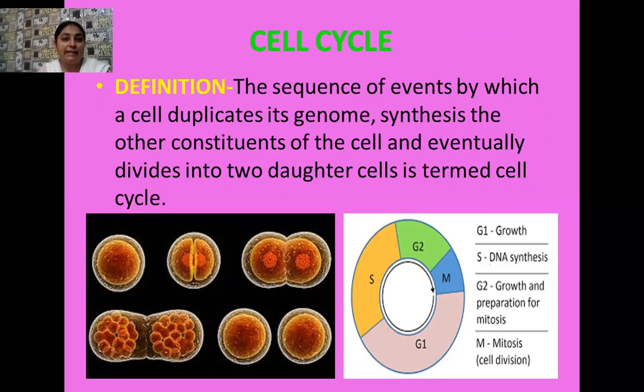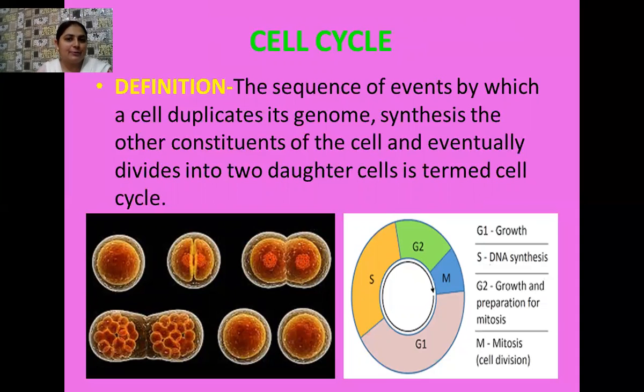So three things mainly happen here. One is duplication of the genome, meaning replication of the DNA. Daughter replicas of DNA are formed and later they are distributed to the daughter cells. And then synthesis of the other constituents. This means the cell organelles present in the parent also divide and form other cell organelles which are similar to themselves.